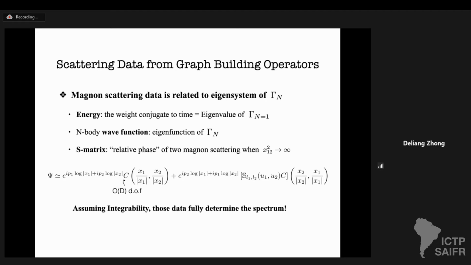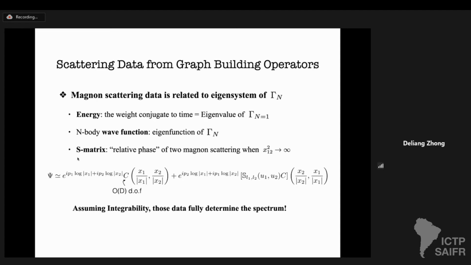For example, the dispersions are determined by gamma n equals 1. In particular, the energy, by definition the weight of the magnon conjugate to the time variable, is related to the eigenvalue of this gamma operator. And the n-body wave function of scattered magnons is related to the eigenfunctions of the gamma n.